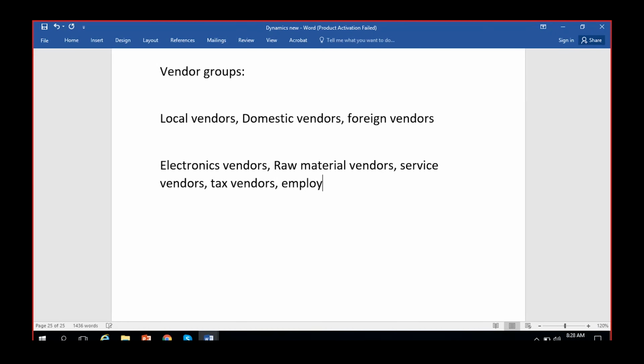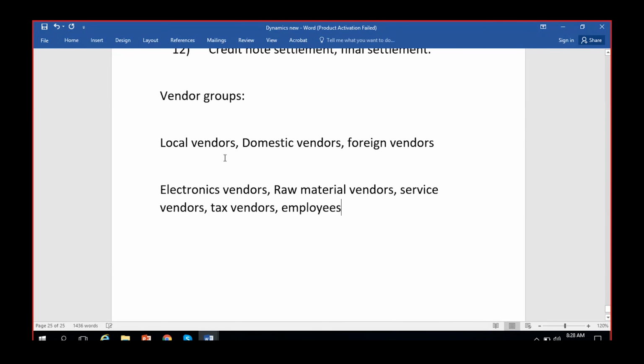You can also group employees into a segment of vendors. So it's up to you. You can group your vendors in any way as you require. This vendor group generally gives you certain details or options by default, which you can give at group level. If you give it at group level, it will be assigned to all the vendors created in that particular vendor group. So normally when we create a vendor, we select one vendor group to be assigned to that vendor, so that all the default details on the vendor group will reflect on the vendor directly. That's how we can group the vendors.